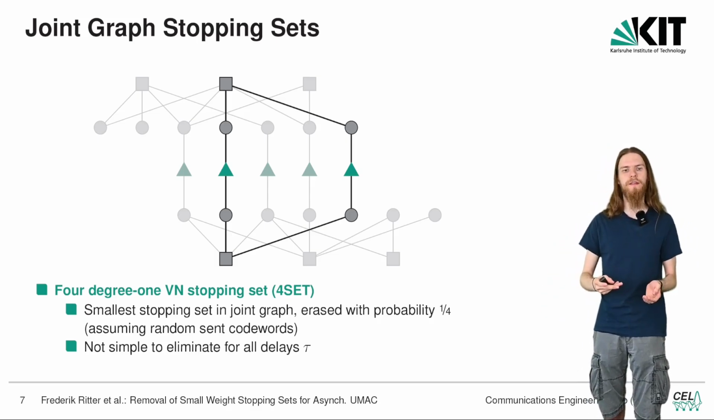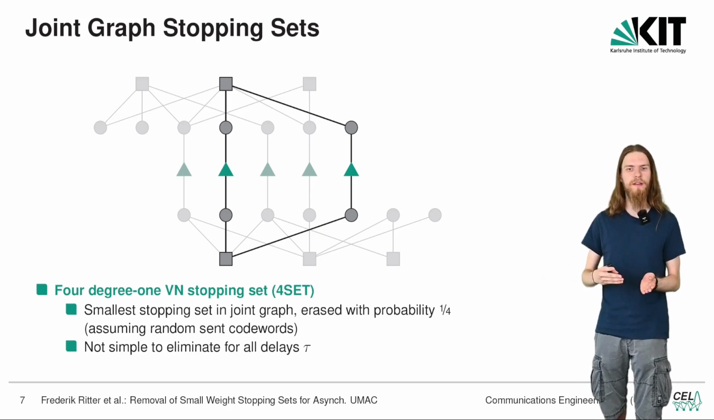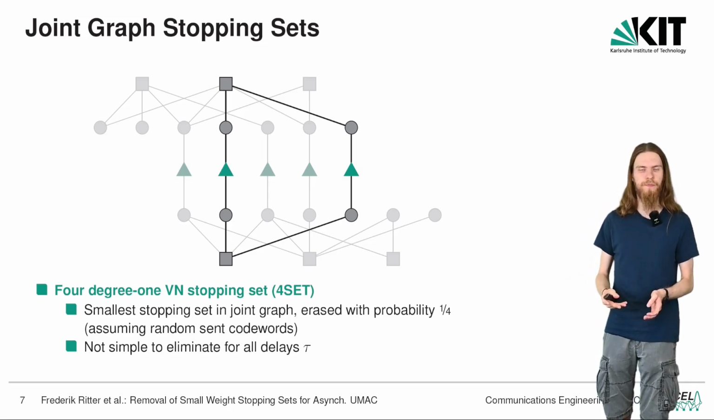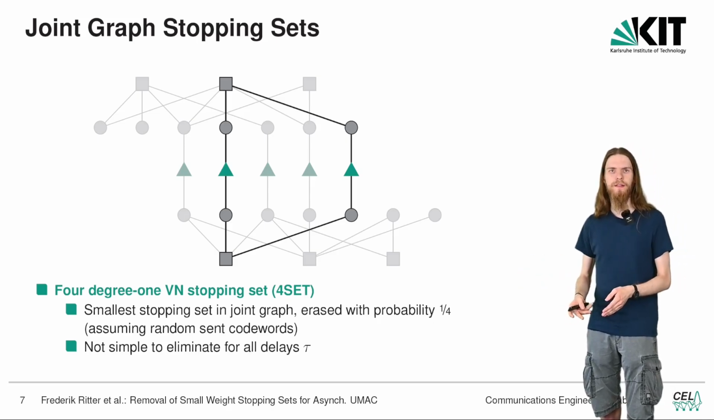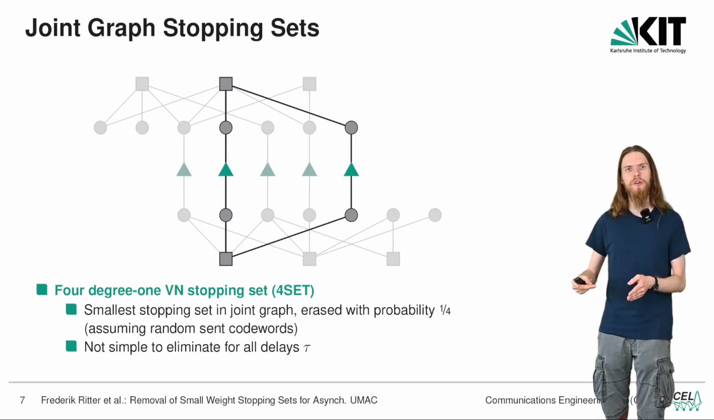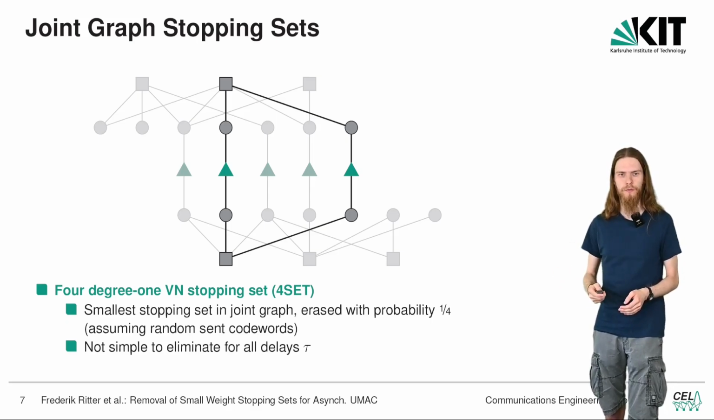In this case, if both users send their code words with the same probability, the erasure probability of this stopping set is 1/4. While it is relatively simple to eliminate such stopping sets for any given delay tau, in the paper we look at ways to remove these delay stopping sets for all delays tau greater than 0.